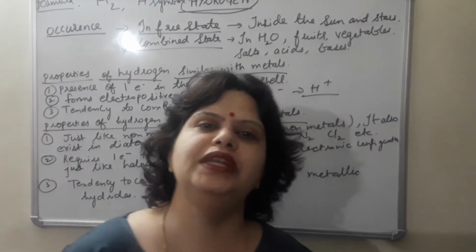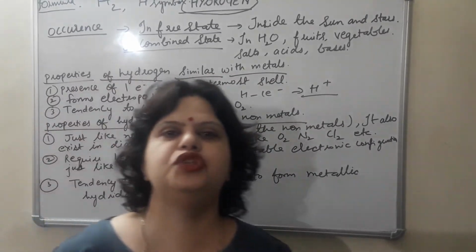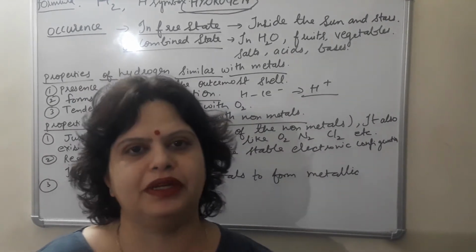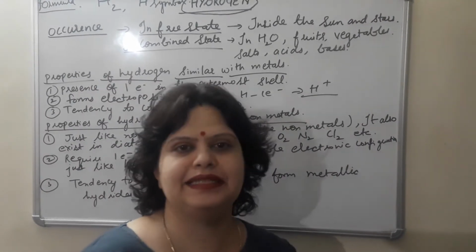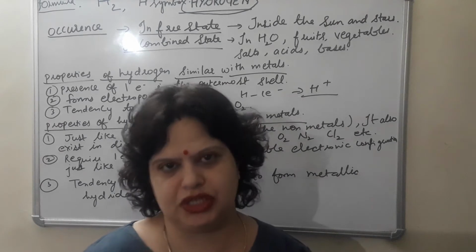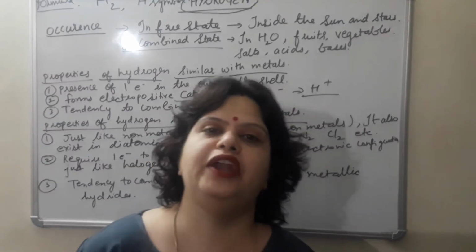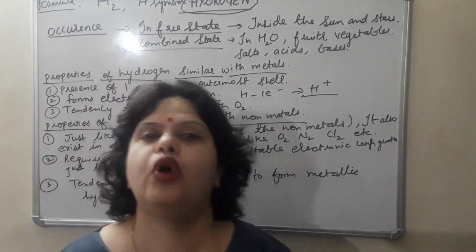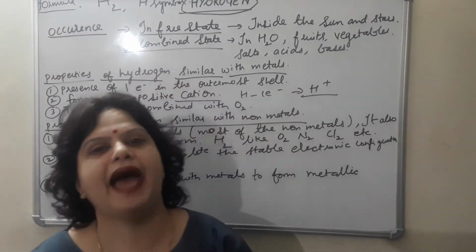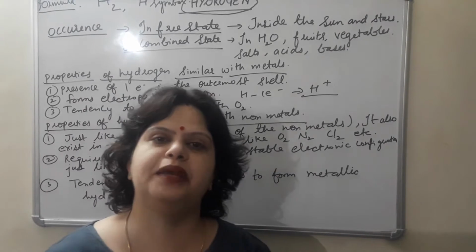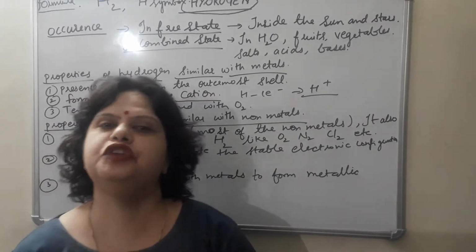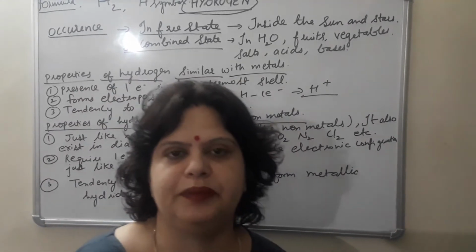So hydrogen is made up of two words. Hydro means water, gen means form. It is a water forming gas, that's why its name is hydrogen. It burns in air to give water. Symbol of hydrogen is H and its formula is H2. It is a diatomic element where two atoms are present in one molecule which participate in chemical reaction.